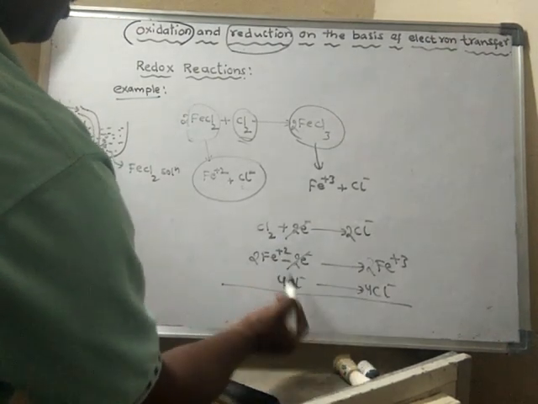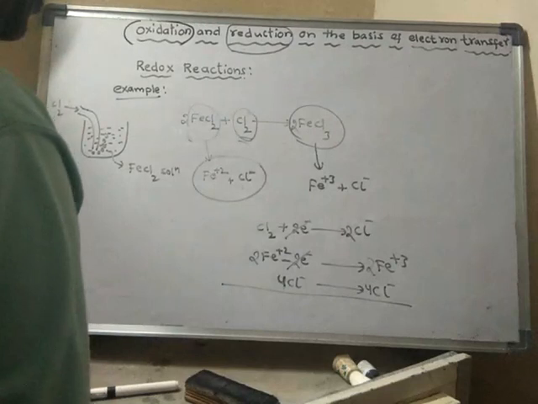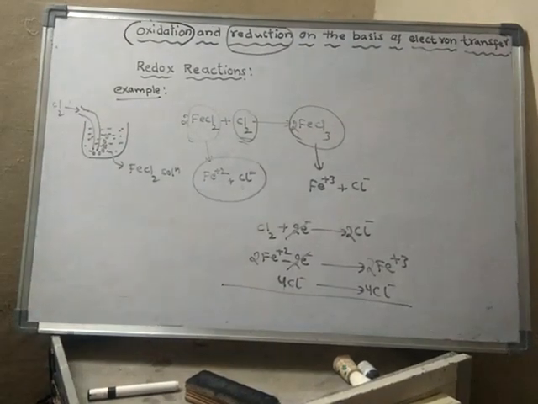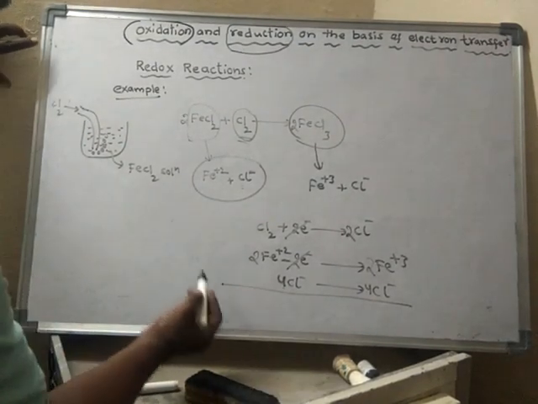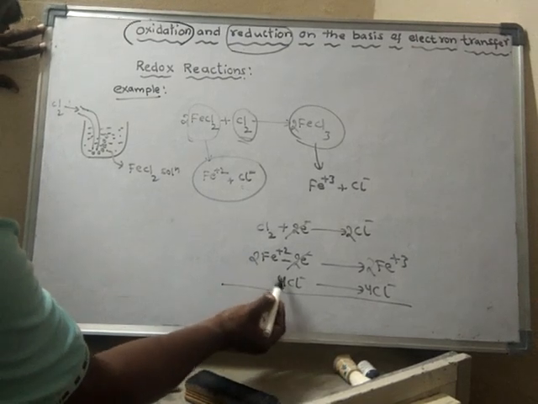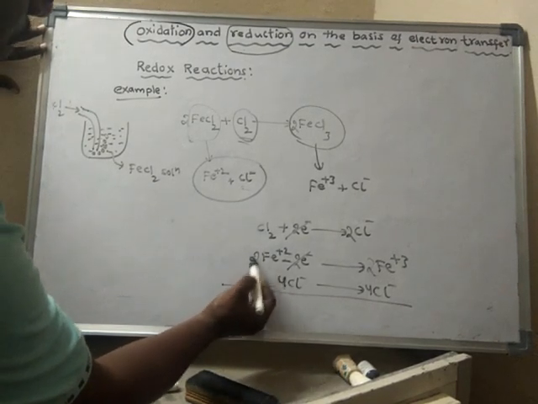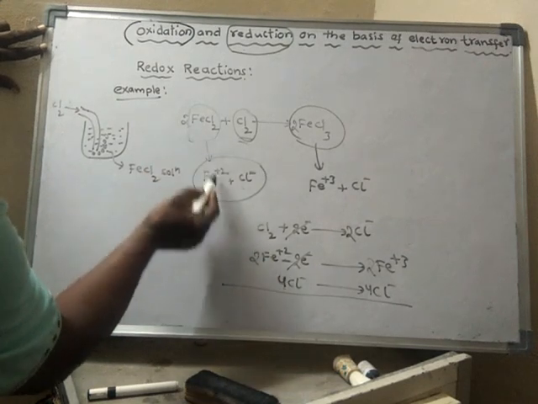So chlorines are converted to chloride ions. So I can write like this: 2 Fe plus 2 and 4 chloride ions.